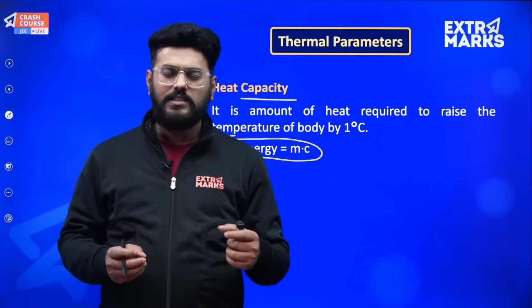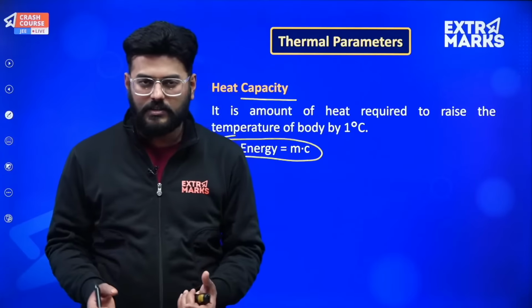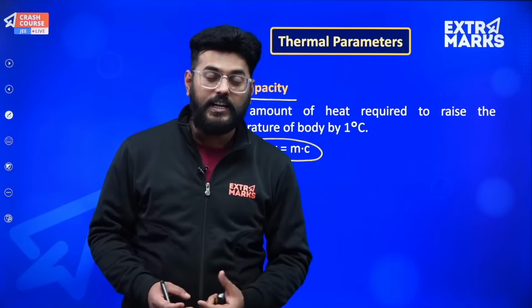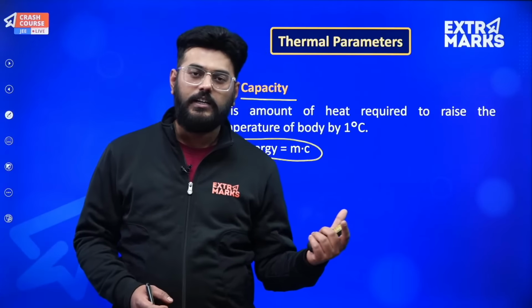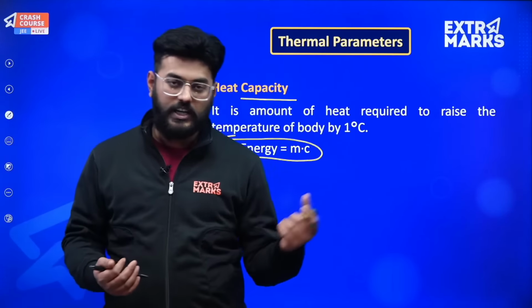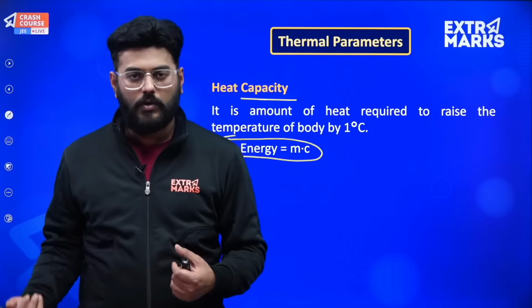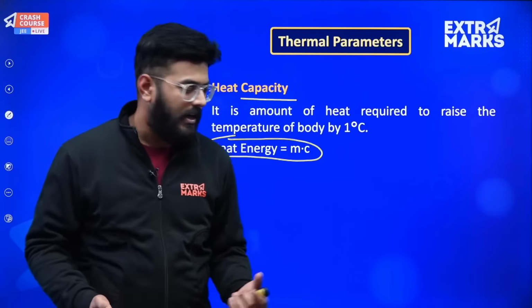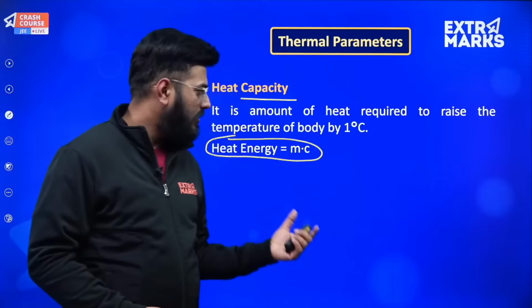If we increase the temperature by 1 degree, we have to give some energy. If we decrease the temperature by 1 degree, energy will be released, which is an exothermic process. You need not stress upon this.